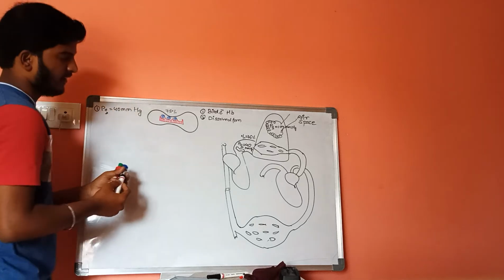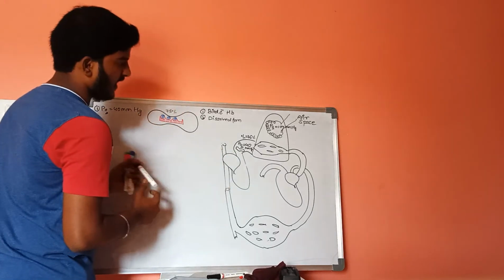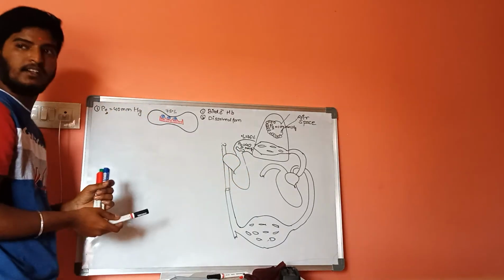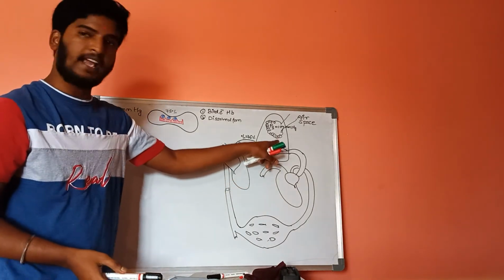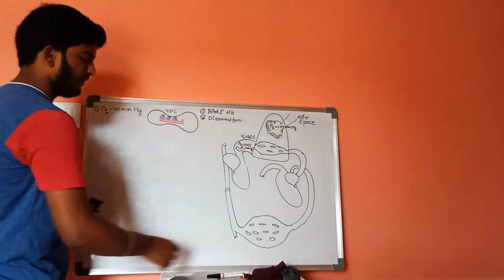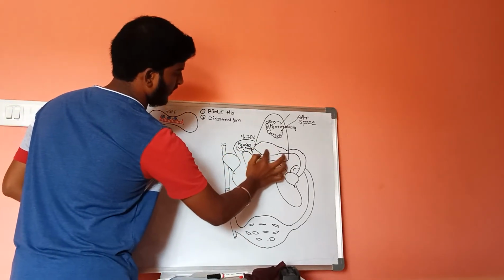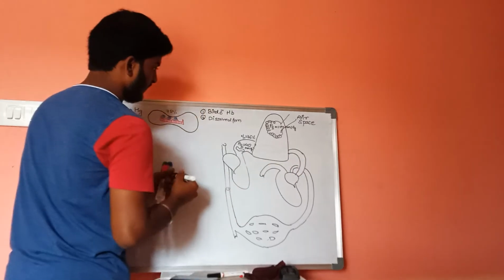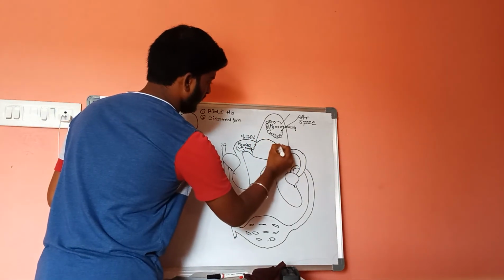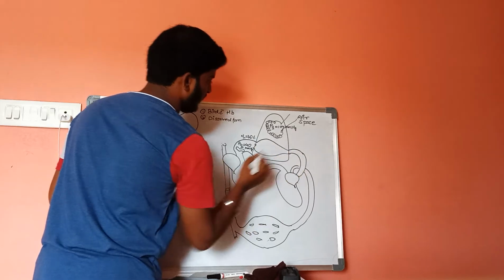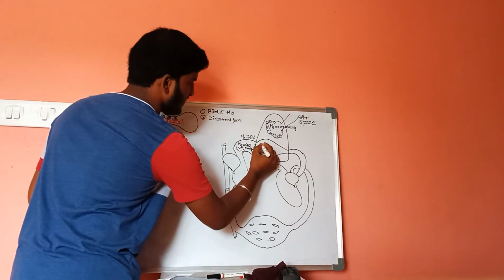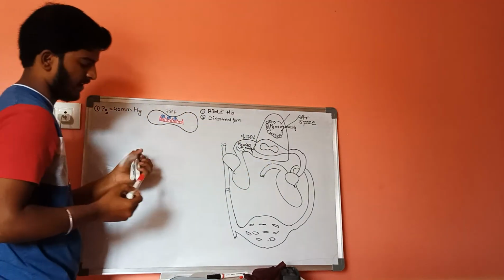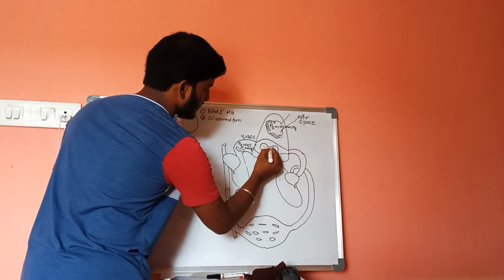So here the saturation will be 75%, and this blood will be moving towards the capillaries in the alveoli. These are the capillaries in the alveoli, and this is the RBC, which consists of 4 packets.